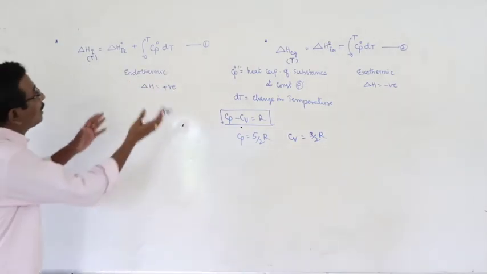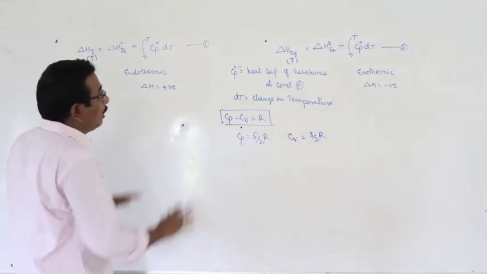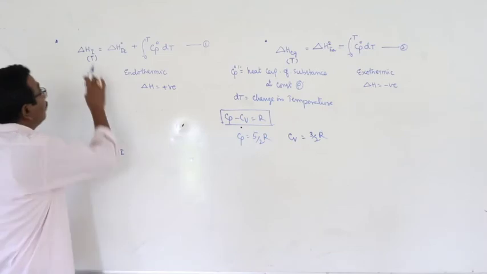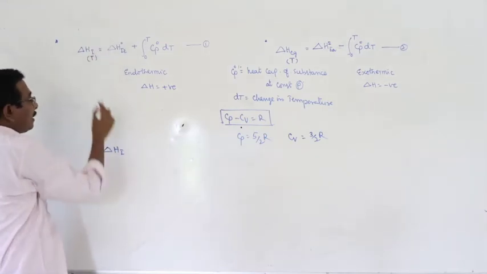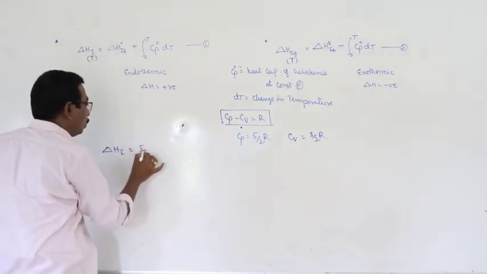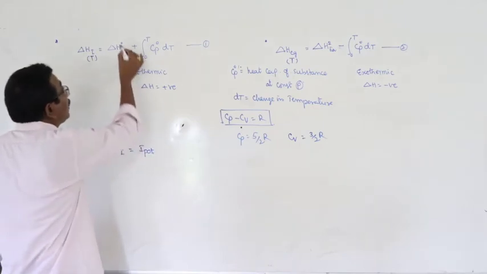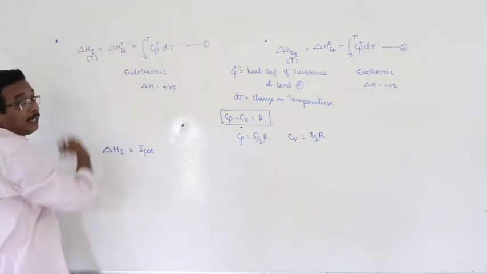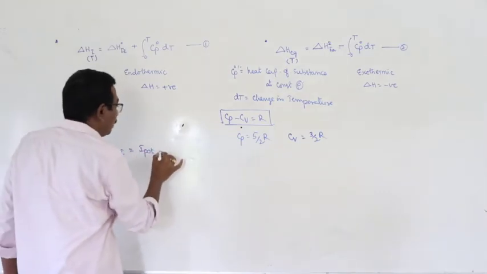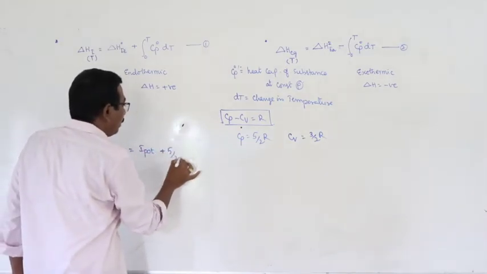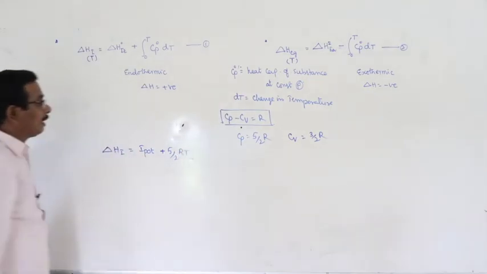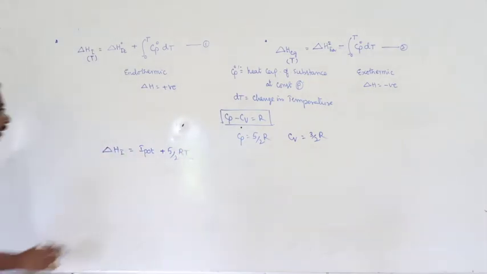By substituting this in these expressions, finally we get delta Hi means ionization enthalpy at given temperature is equal to ionization potential means enthalpy of ionization at absolute temperature plus 5 by 2 RT. On integration finally we get this one.